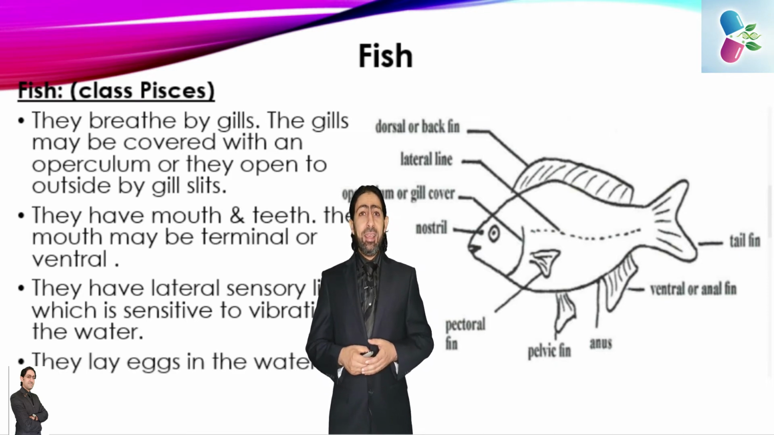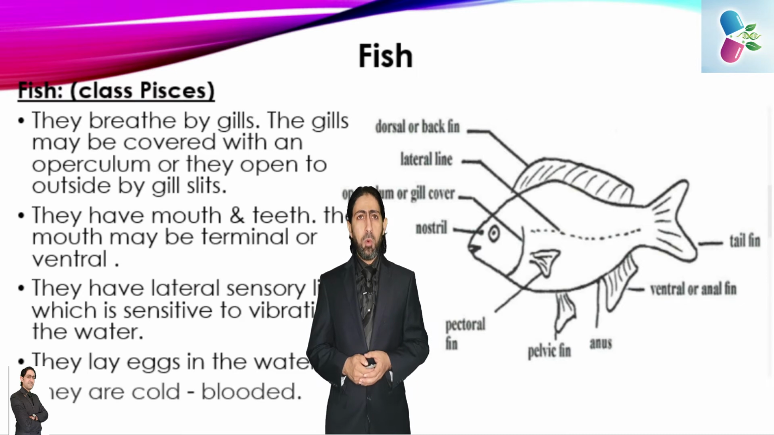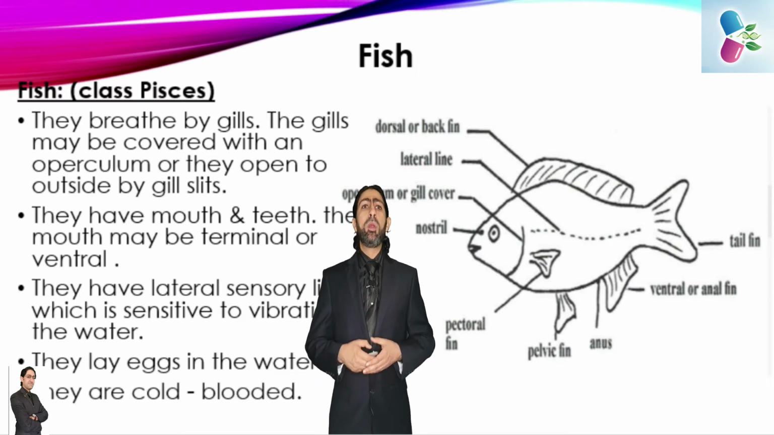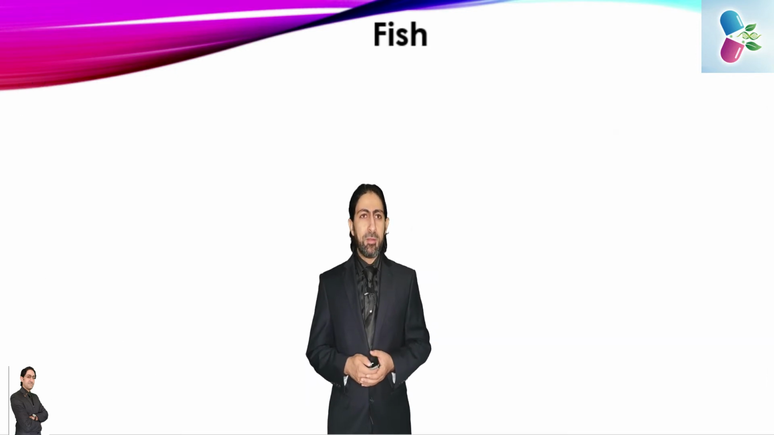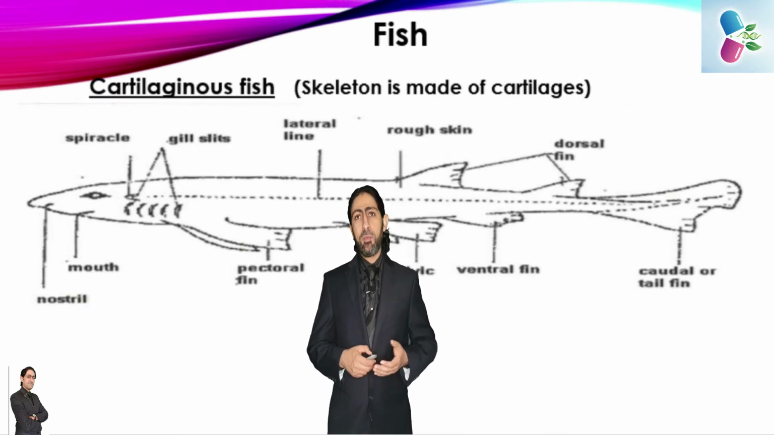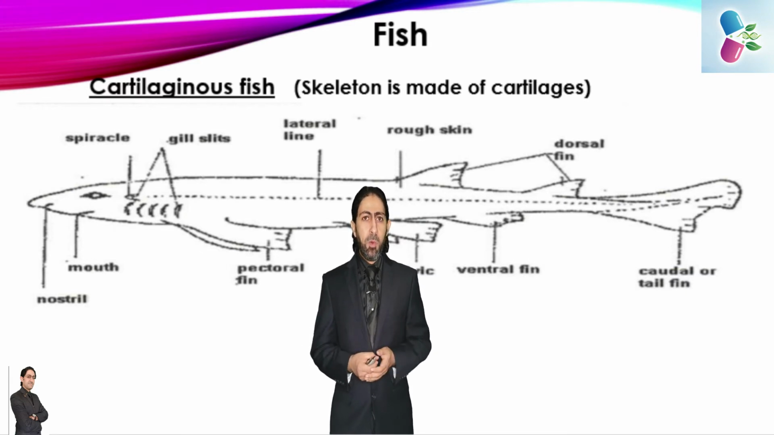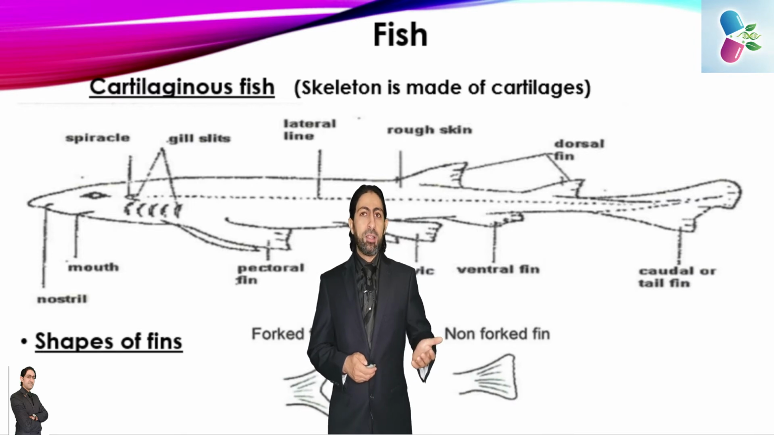And they lay eggs also in the water. The last thing, we are categorizing the fish as cold blooded. Also, we have bony fish because the skeleton is made up of bones, and also we have the cartilaginous fish, whose internal skeleton is made up of cartilage instead of bones. Also, the shape of the fins, as you will see here, may be forked or non-forked.